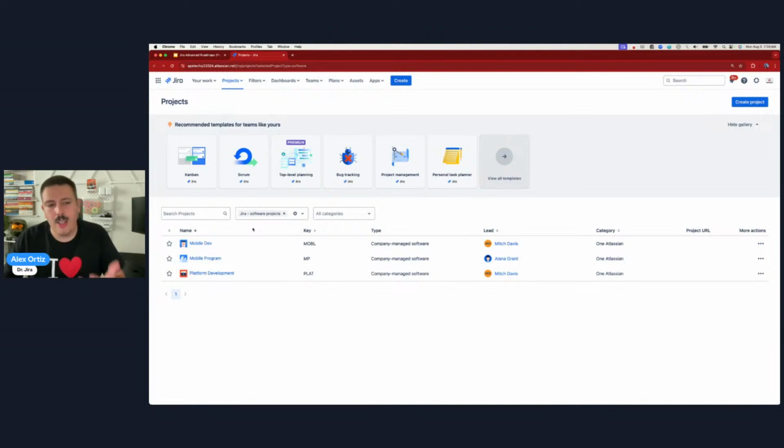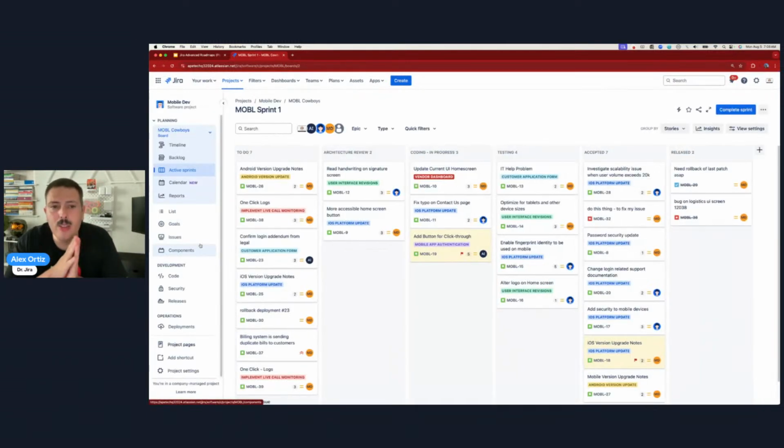Number two, what exactly is the advanced roadmap? Well, many of you are probably very familiar with the timeline, right? So this is a regular board. We're not in the plan yet, but this is a regular sprint board. And when you're looking at your sprint board, you're very active over here on the left-hand side. So you are probably very familiar with your active sprint. We use this every day.